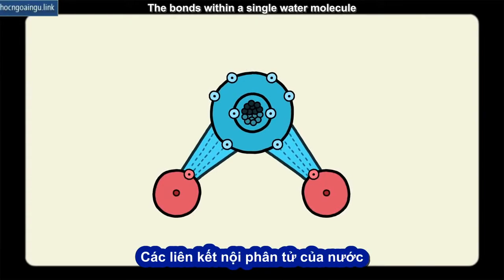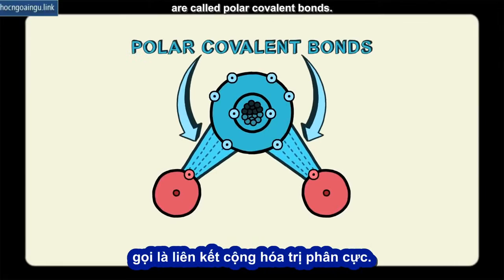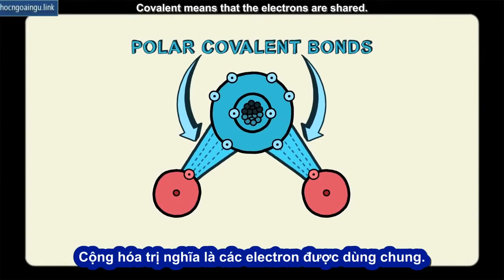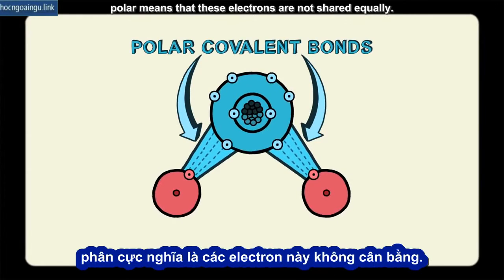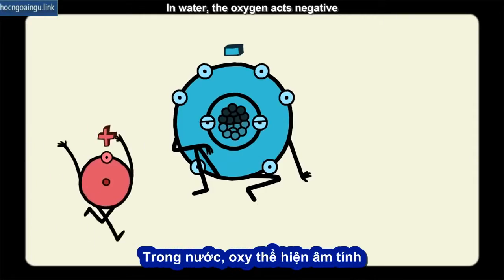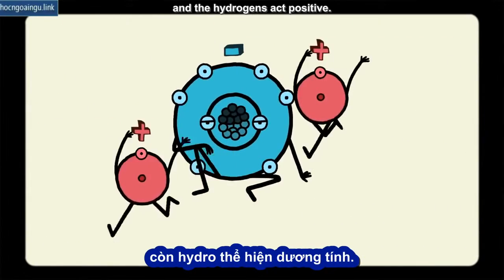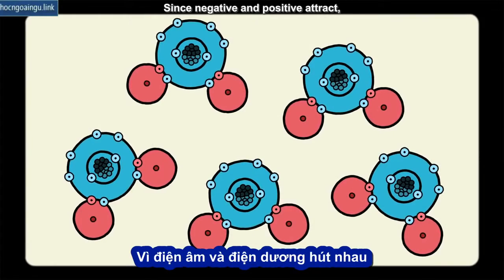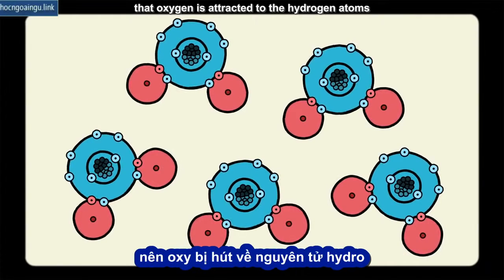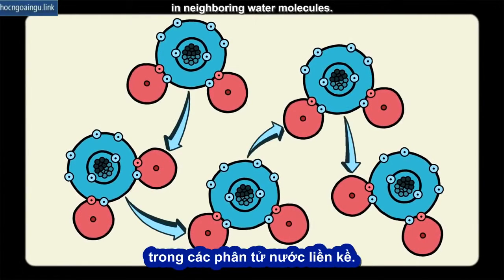The bonds within a single water molecule are called polar covalent bonds. Covalent means that the electrons are shared. But, as we just learned, polar means that these electrons are not shared equally. In water, the oxygen acts negative, and the hydrogens act positive. Since negative and positive attract, that oxygen is attracted to the hydrogen atoms in neighboring water molecules.